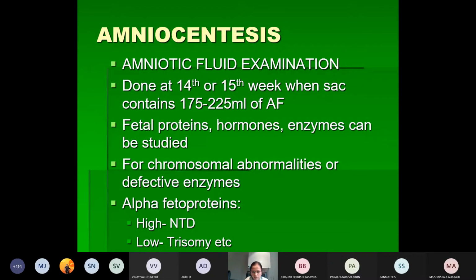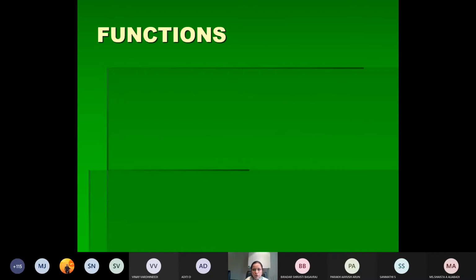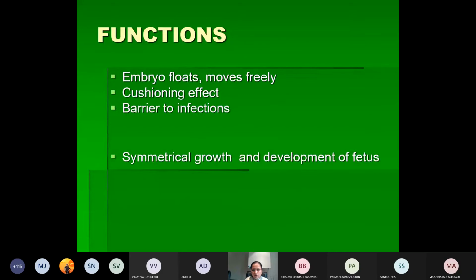One very important protein detected by amniocentesis is alpha fetoprotein. Alpha fetoprotein is high in neural tube defects and low in chromosomal anomalies like trisomy. So this is amniocentesis, performed around the 14th to 15th week of development. That was about amniocentesis.